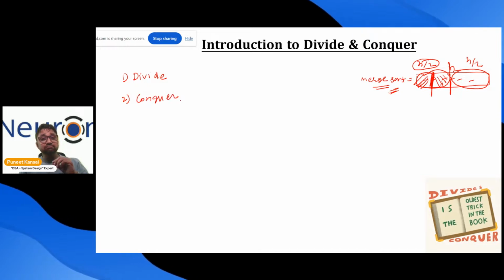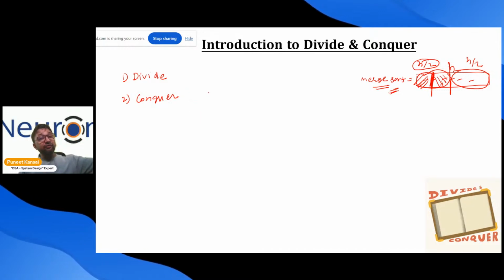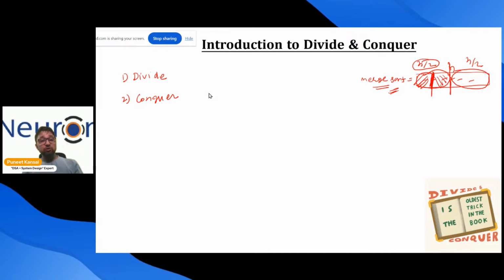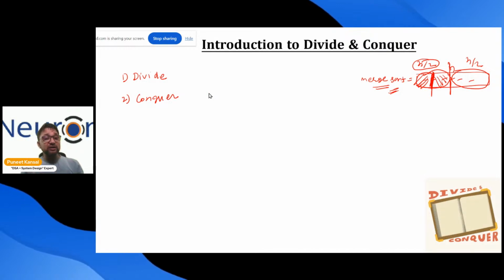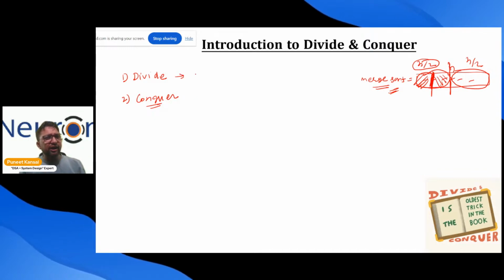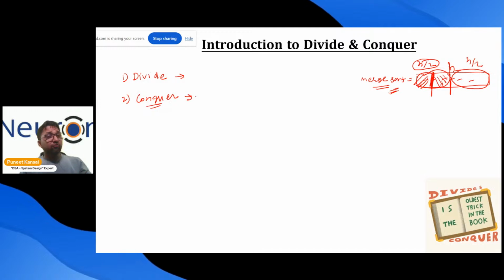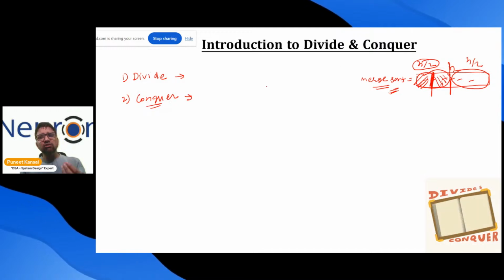Conquer means winning, so conquer means solving the problem. After dividing our country into different small parts, they conquered each and every small one. Like here also we will divide our problem from a big problem to smaller problems, and after that we will solve them.